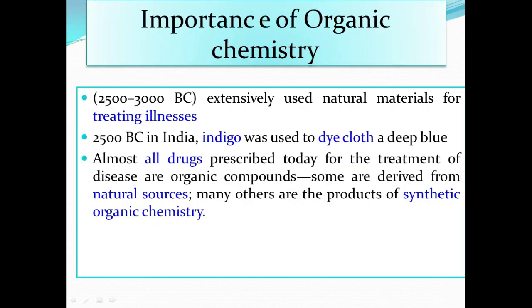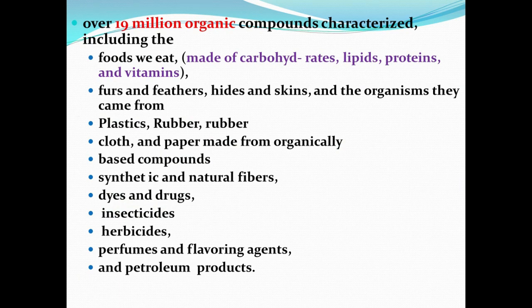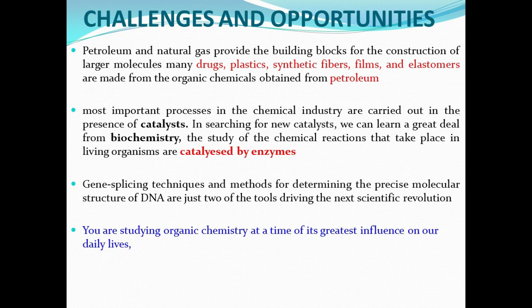It is organic compound only. Okay, right. So nowadays over 19 million organic compounds are characterized, including the food we eat, made of carbohydrates, lipids, proteins, and vitamins. Plastics, rubber, and cloth are made of organically based compounds, as are synthetic dyes, drugs, insecticides, herbicides, perfumes, flavonoids, and some petroleum products. So this is the 19 million organic compounds characterized, right?